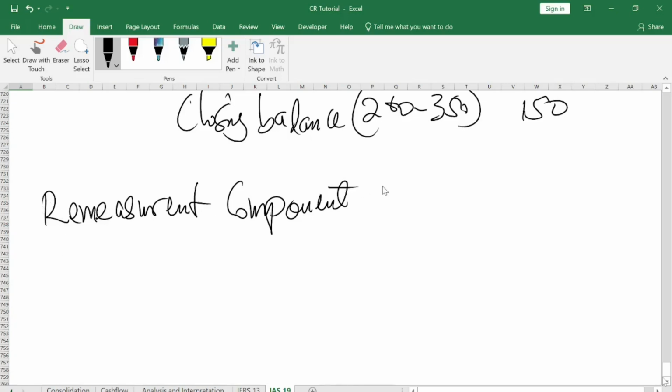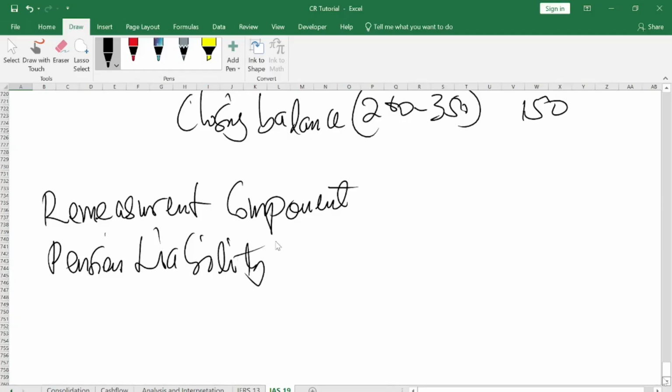First one is the remeasurement component, and the second one is the pension liability, because you said the pension liability is more than the pension asset. So here will be pension liability. You understand? So how do we get it? You will pick the pension liability, which is 350. Then you will less the pension asset, which is 200. So the difference will give you 150.